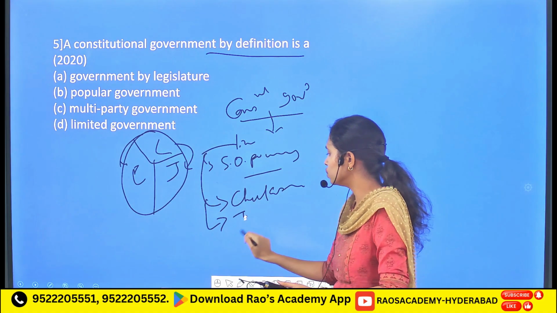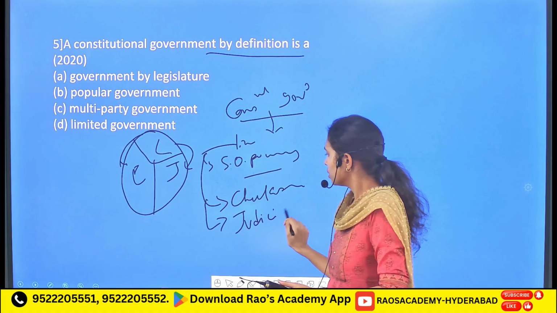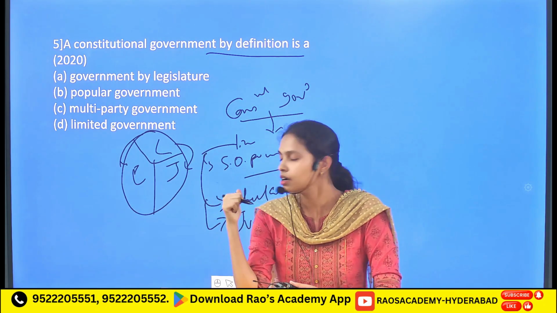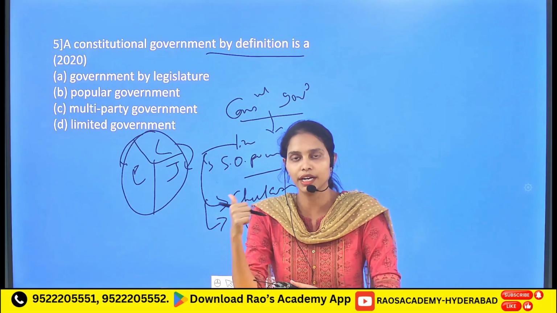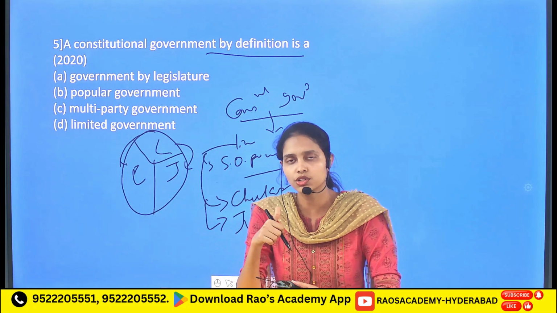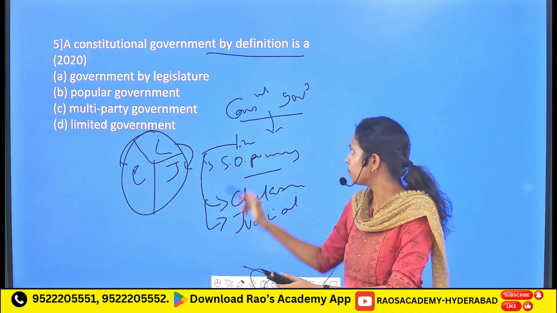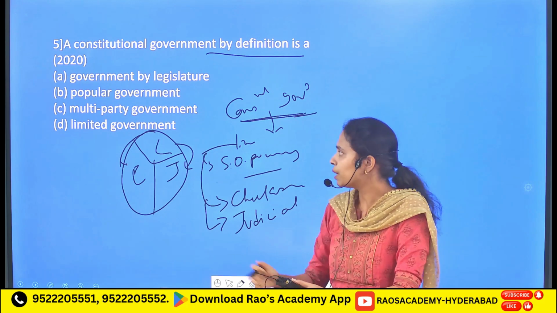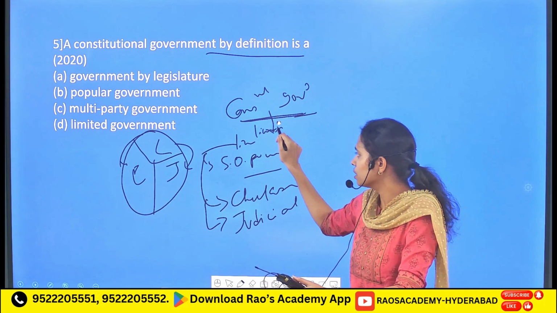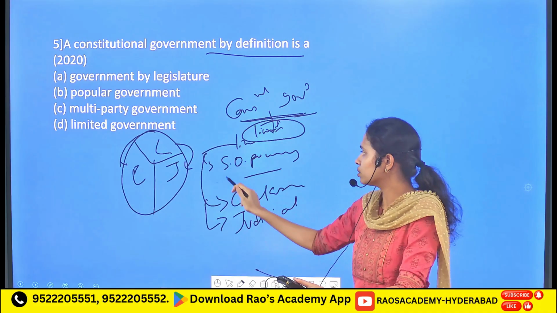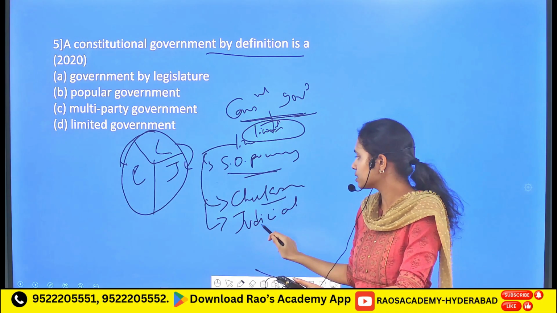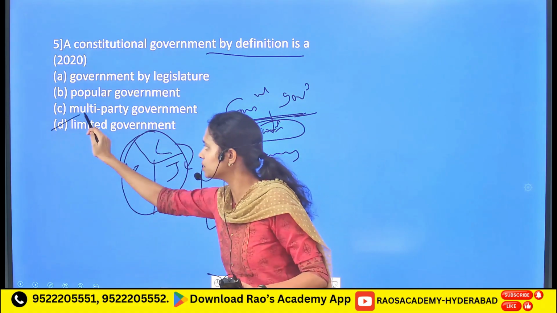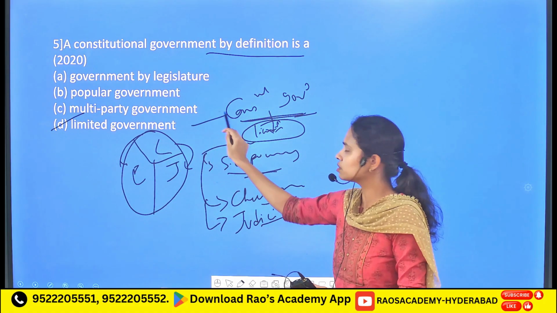Then there is judicial review: the judiciary, that is the courts, will interpret whether the laws made by the parliament are constitutional or unconstitutional in nature. In that way, constitutional government involves limitation of power, or limited government, which includes the separation of powers, checks and balances, and judicial review. So among these four statements, it is limited government which mainly refers to constitutional government.